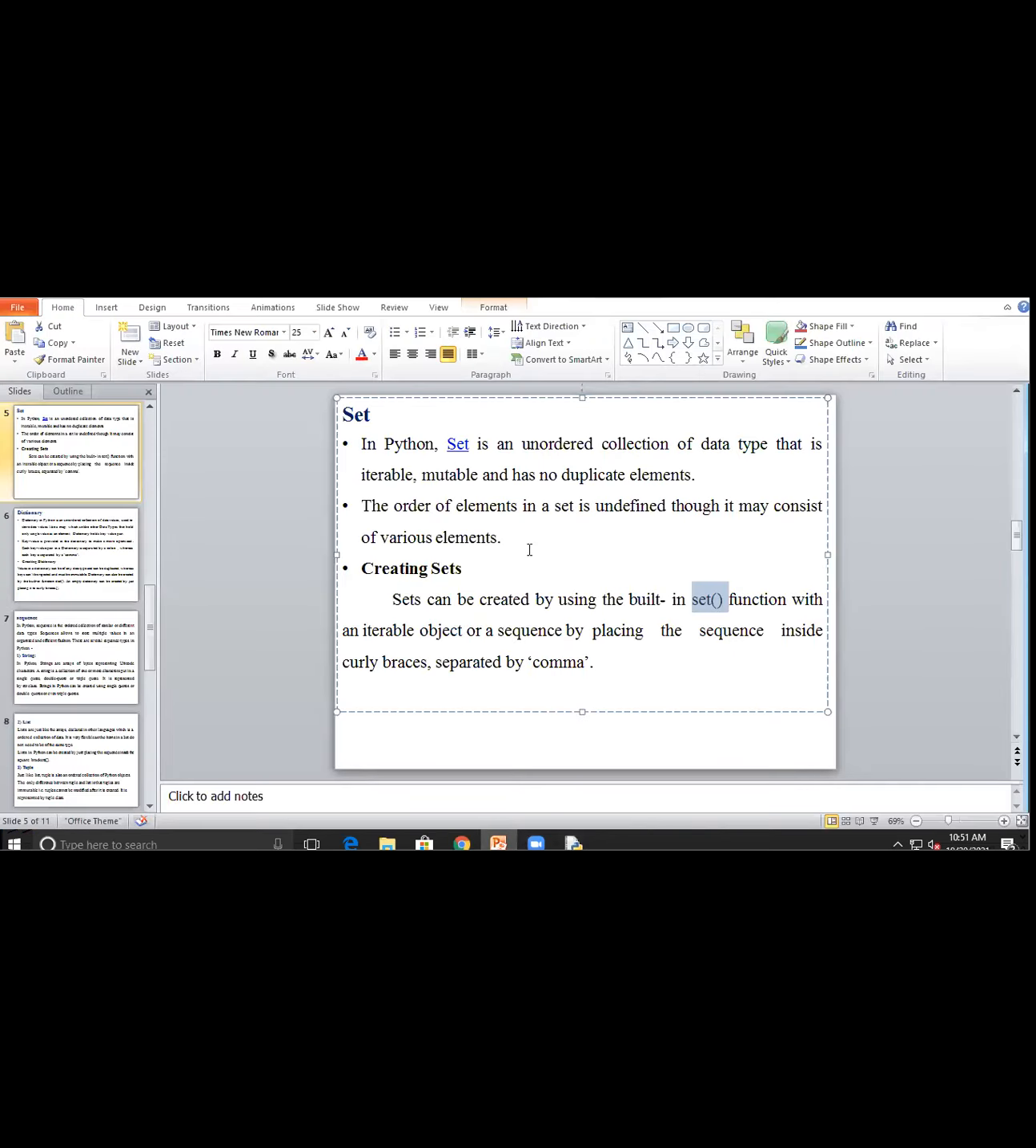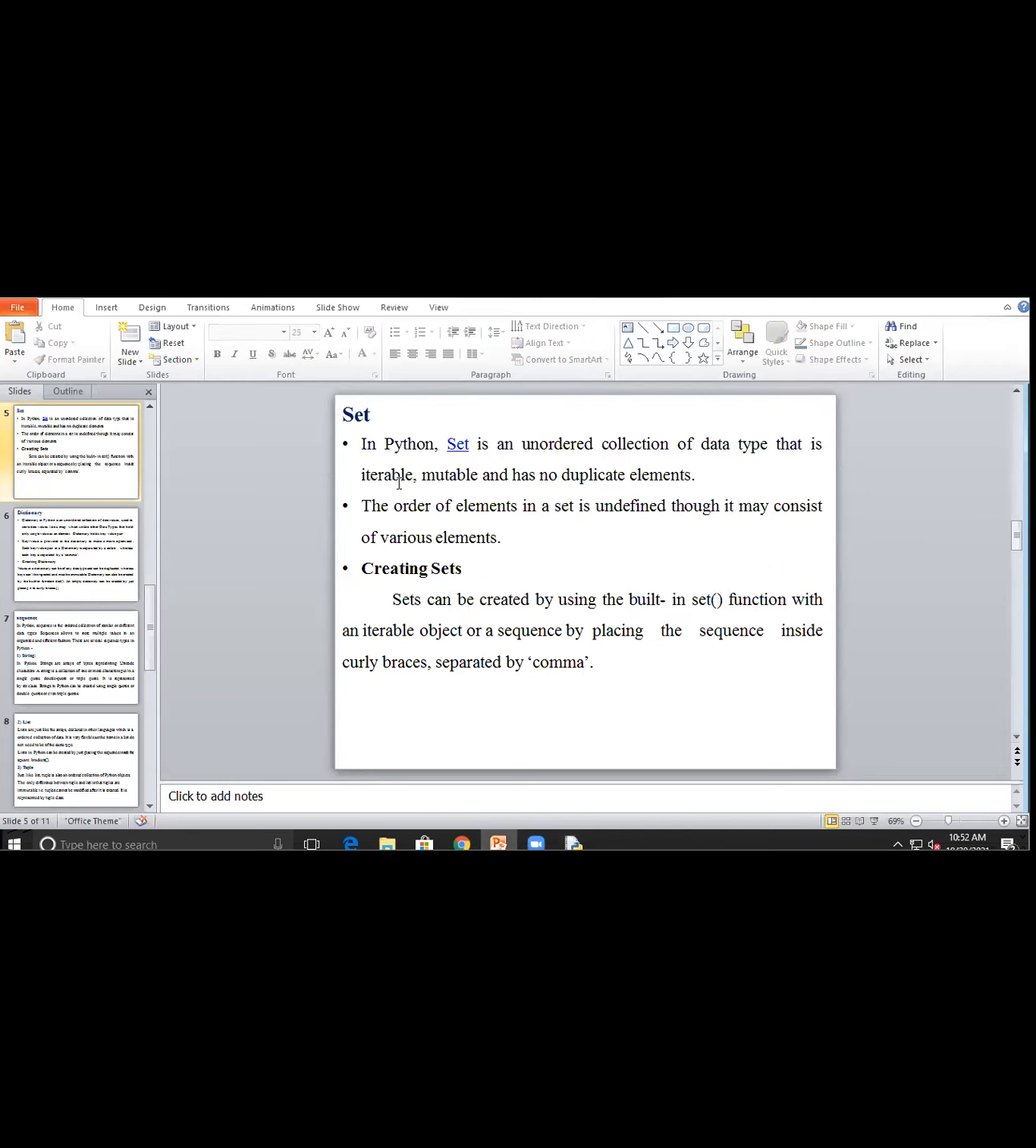We are using the set. So what is a set? Set is an unordered data collection from the data types that is iterable, mutable, and has no duplicate data. Meaning, in a set we can't duplicate the data. It is mutable and it is iterable.